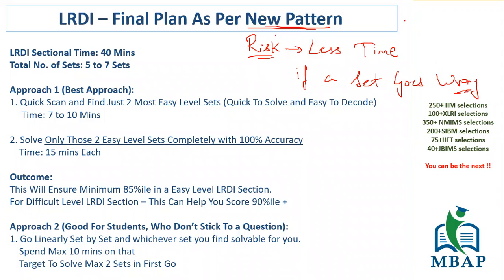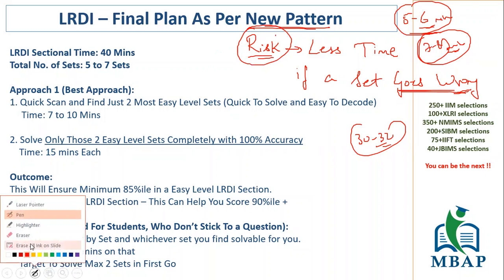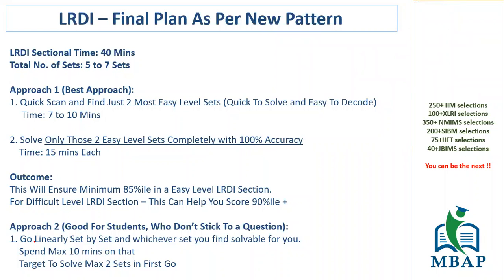Because what happens is, typically you will spend at least 5 to 6 minutes, and then probably you would realize that no, this set is very difficult for me, and you would leave it after that. In that case, you have already lost almost 7 to 8 minutes. So you're left with 30 to 32 minutes in hand. So a set going wrong is definitely a big concern, and that's a big risk, that the set you have chosen goes wrong. So what do you do in that case? That is what we are going to discuss: how can you get rid of this particular risk.